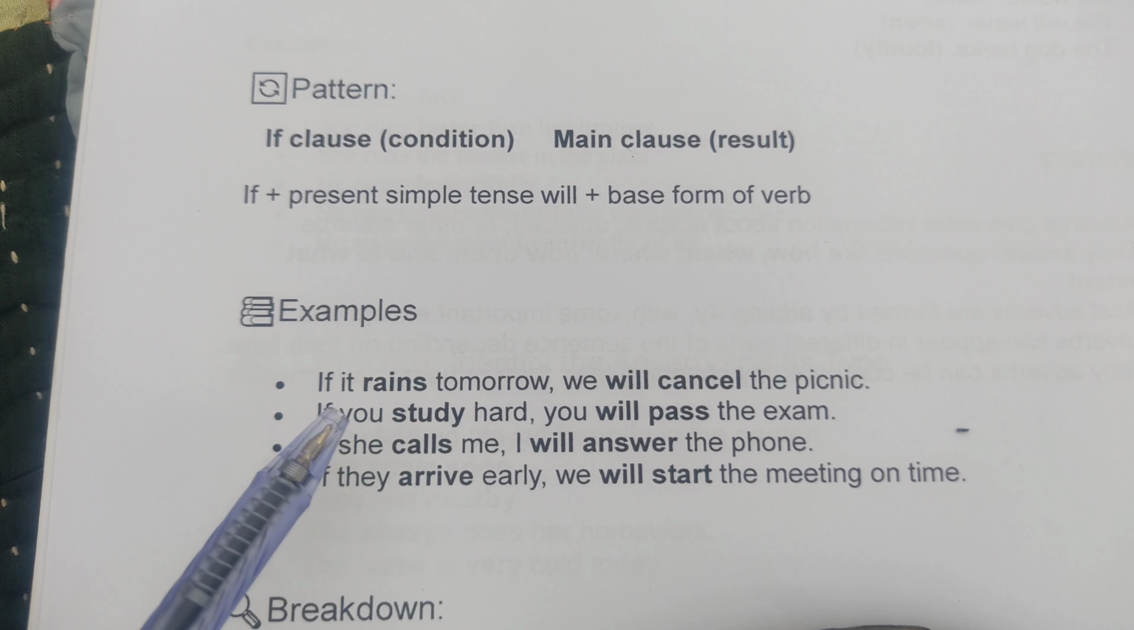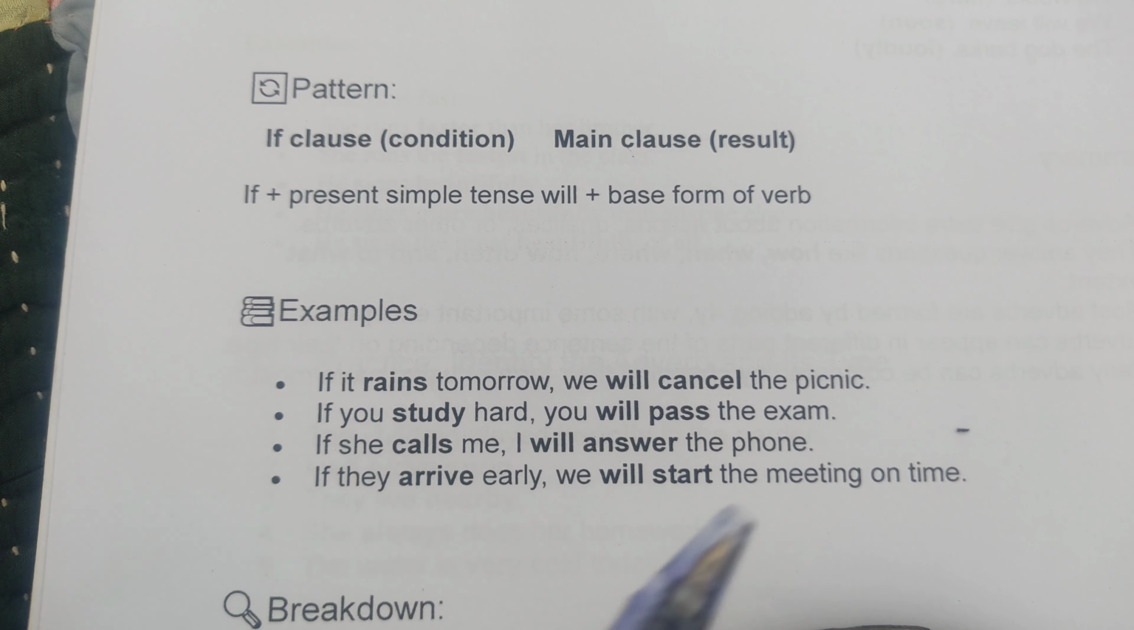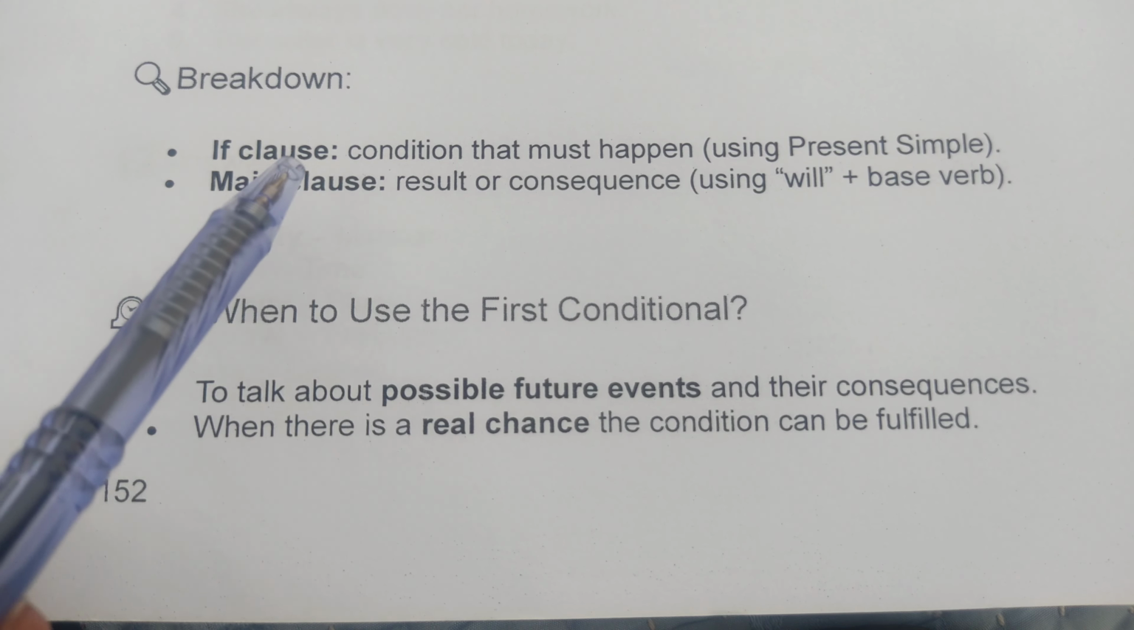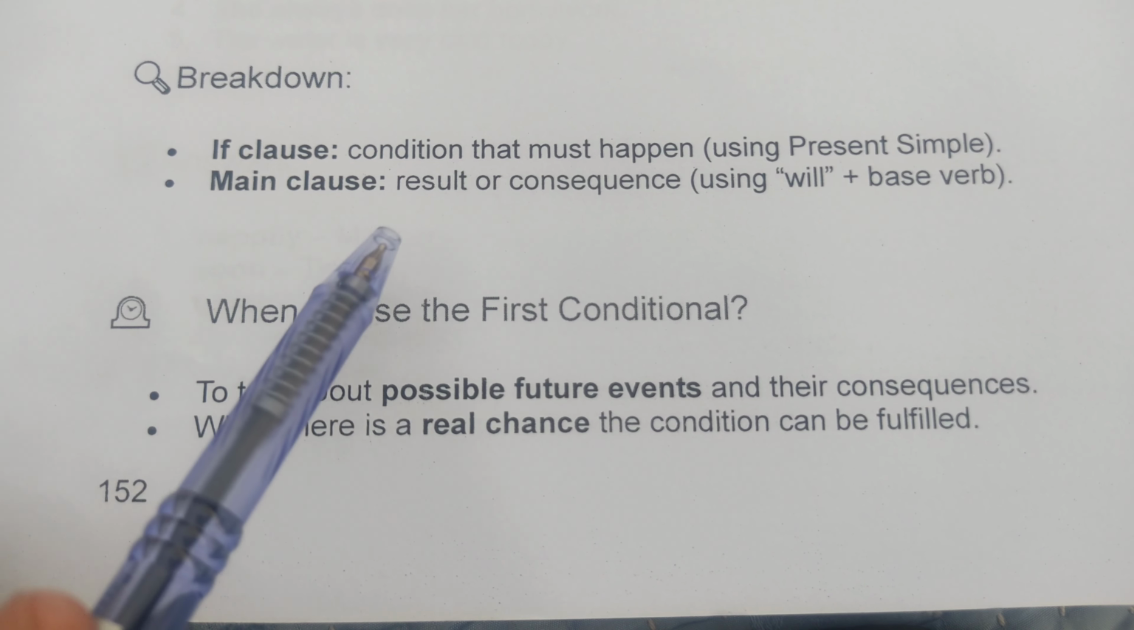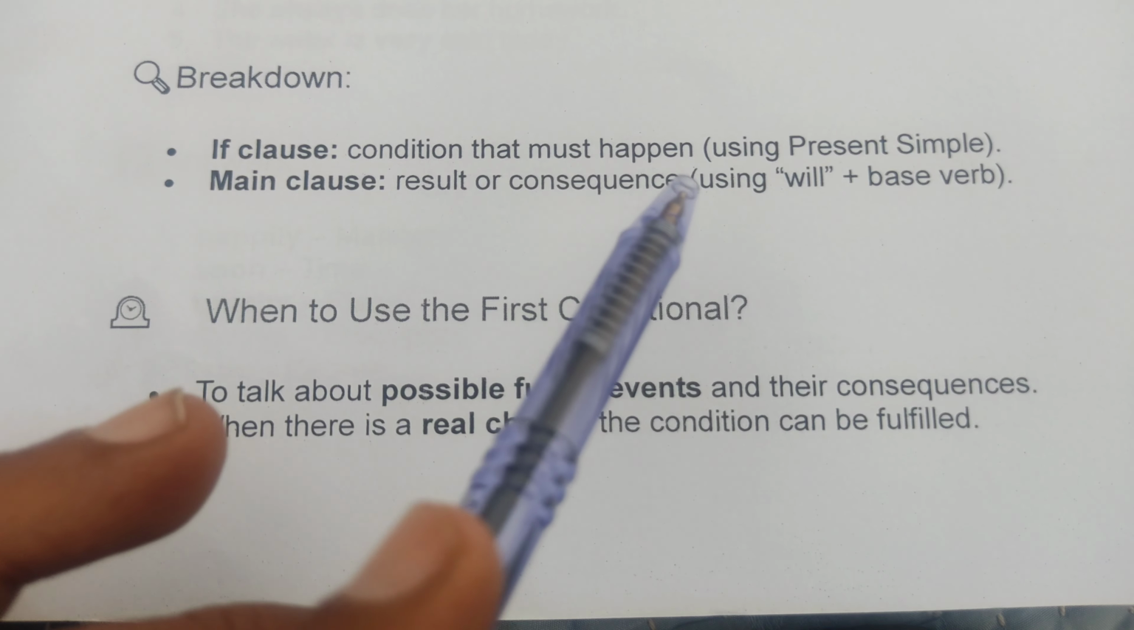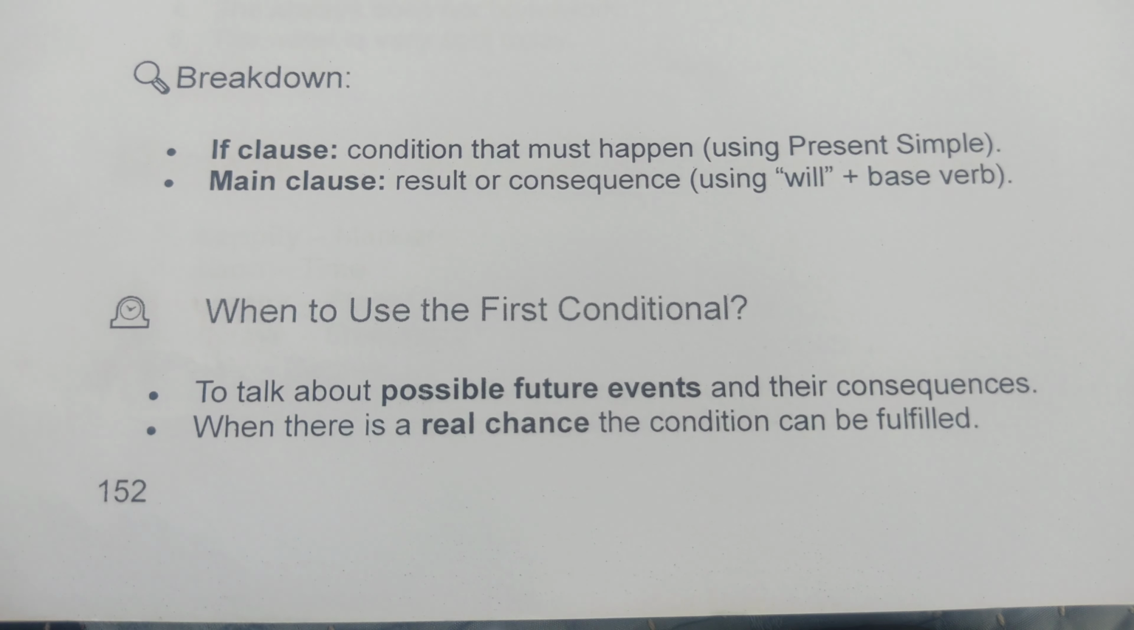Examples: If it rains tomorrow, we will cancel the picnic. If you study hard, you will pass the exam. If she calls me, I will answer the phone. If they arrive early, we will start the meeting. Breakdown: if clause, condition that must happen using present simple; main clause, result or consequence using will plus base verb.